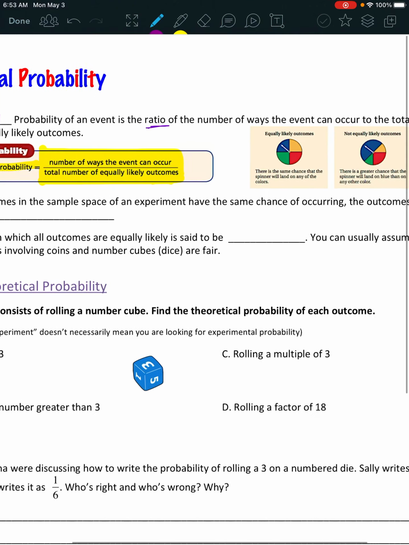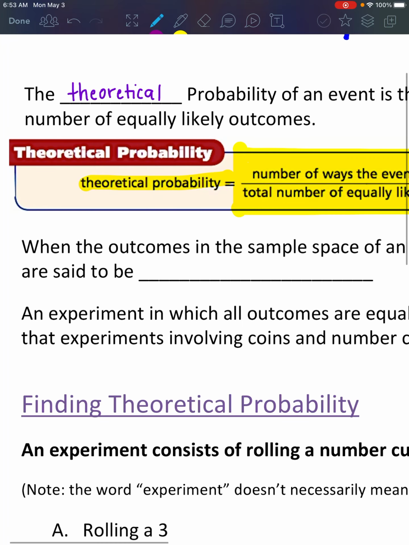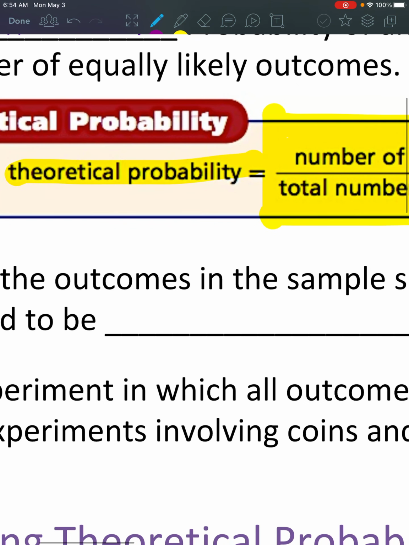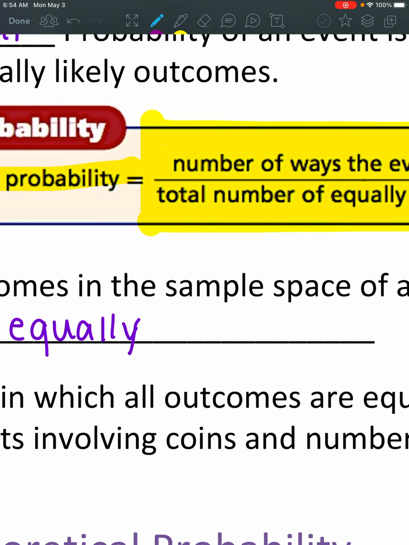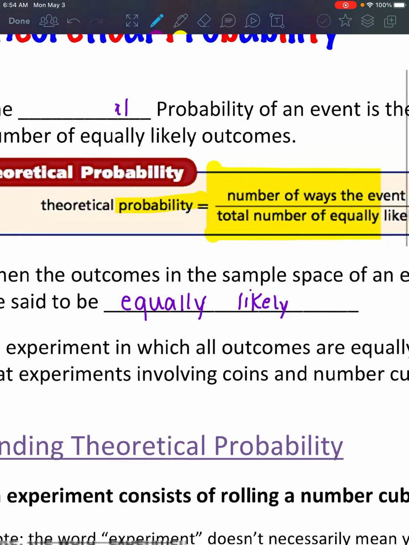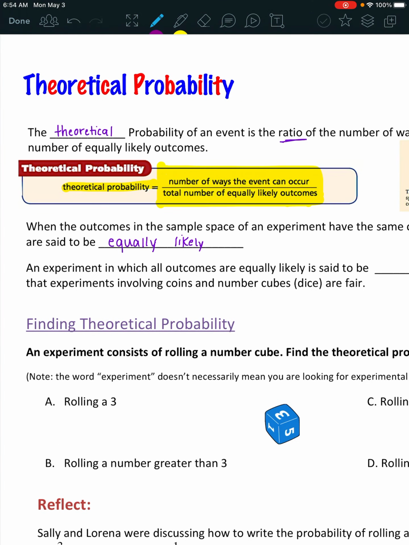When the outcomes in the sample space of an experiment have the exact same chance of occurring, then the outcomes are said to be equally likely. So remember, we used those words, the likeliness words. So whether an event was likely, we said as likely as not. So that would be the same thing as equally likely. So the probability of it happening is the exact same as the probability not happening.